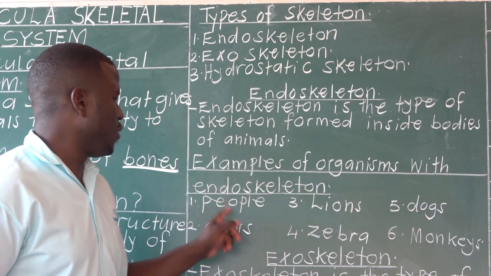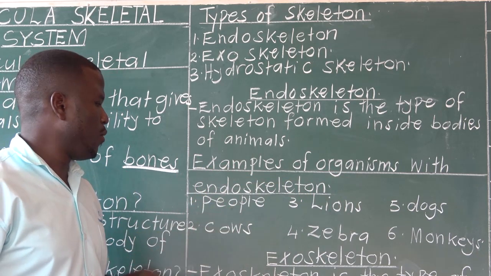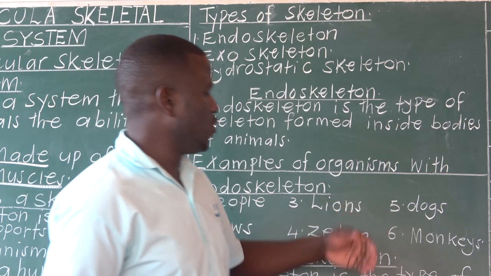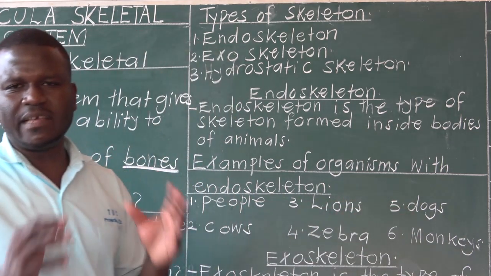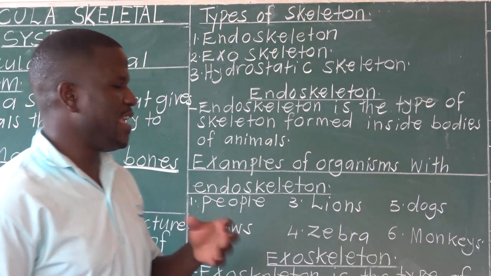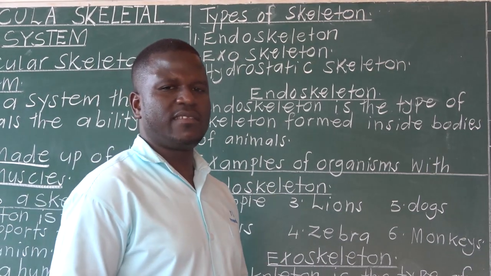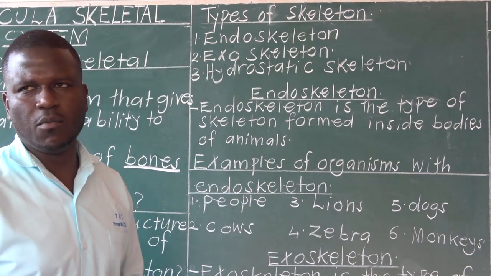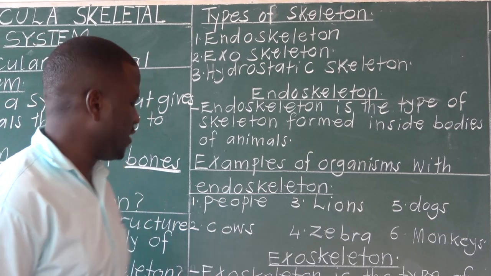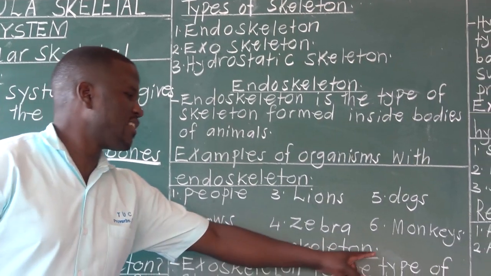Examples of organisms with an endoskeleton: there are so many. People or human beings, cows, lions, zebra, dogs, monkeys, and so on. To summarize, all vertebrates have an endoskeleton. In P6, we said vertebrates are animals with a backbone. Any animal with a backbone has an endoskeleton. Number two, we move to exoskeleton.